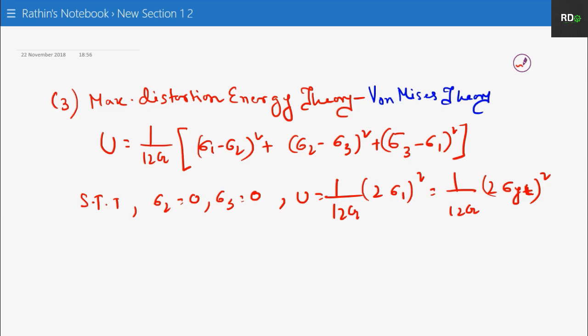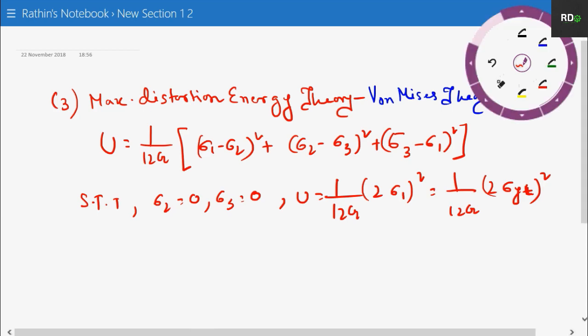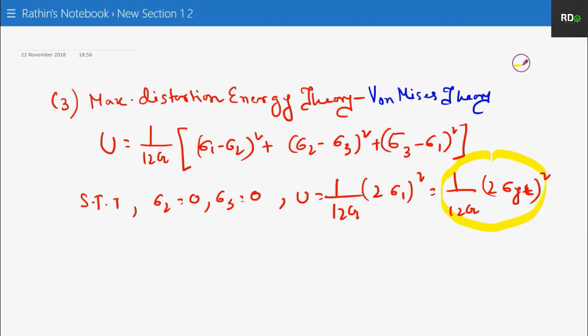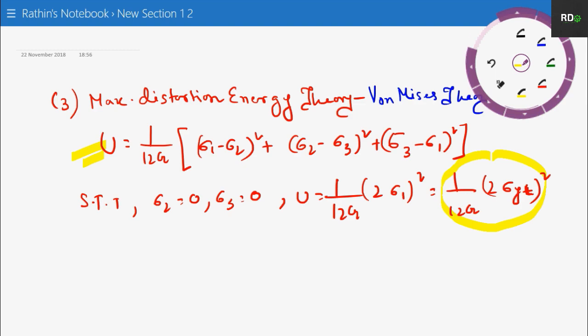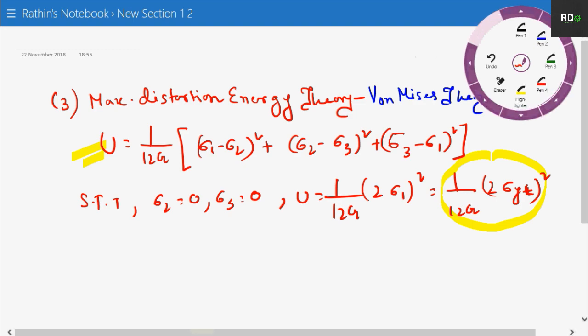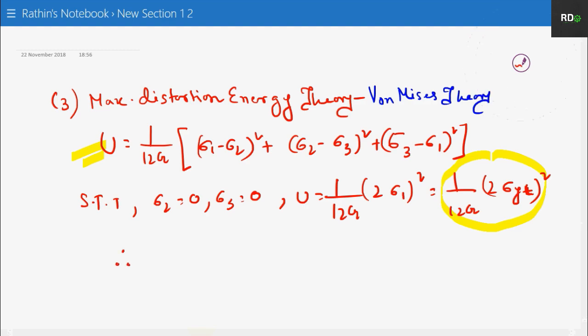So as per the statement of the third theory, if this value becomes equal to this entire expression, your material will fail. So what will happen? We will try to equate it, and thereby at the end we will find out the safe equation.